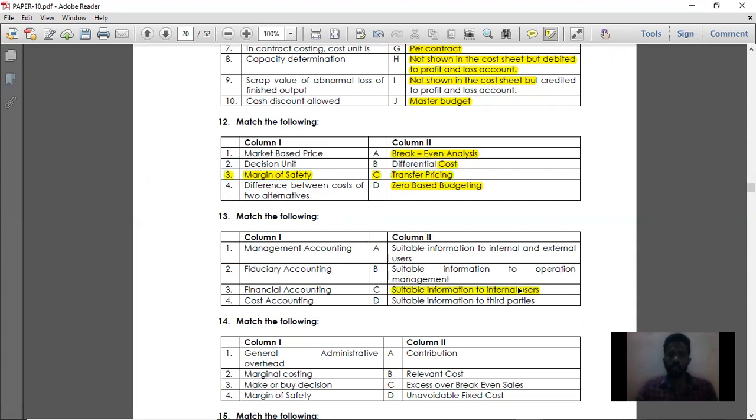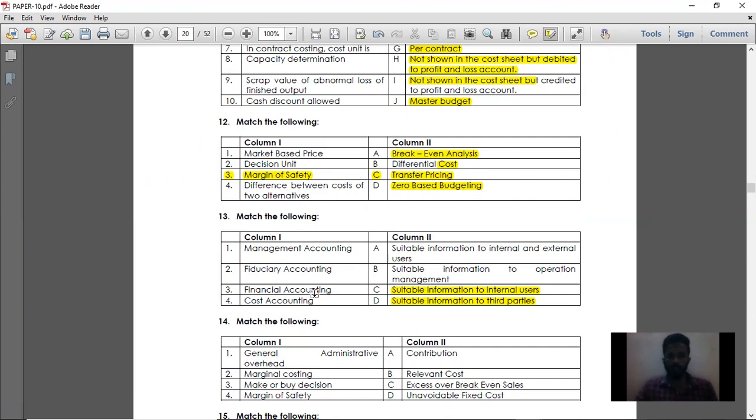That is, you cannot publish your management accounting, or the management accounting is not used by the external users. The management accounting is useful for only internal users. Then fiduciary accounting. Fiduciary accounting is suitable for third parties. So fiduciary accounting, before signing a particular agreement with the company, the third parties should go through the fiduciary accounting.